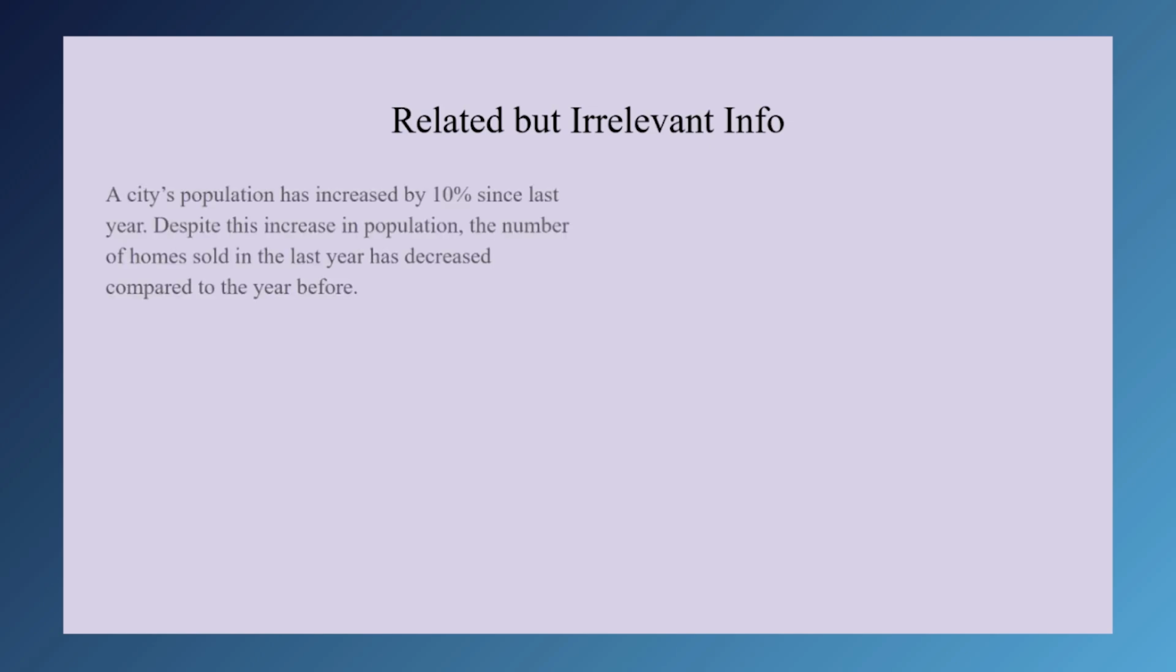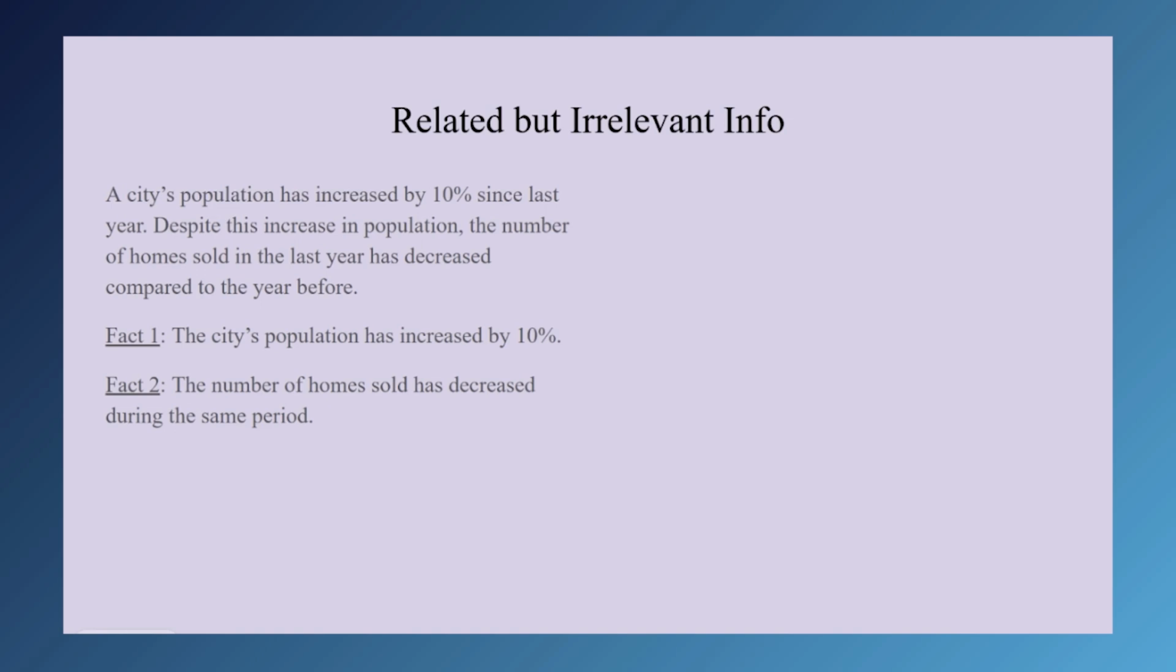The correct answer to a paradox question must address both aspects of the paradox. If it doesn't do that, it cannot resolve anything. A city's population has increased by 10% since last year. Despite this increase in population, the number of homes sold in the last year has decreased compared to the year before. What are our 2 facts? 1, the city's population has increased by 10%. 2, the number of homes sold has decreased during the same period.